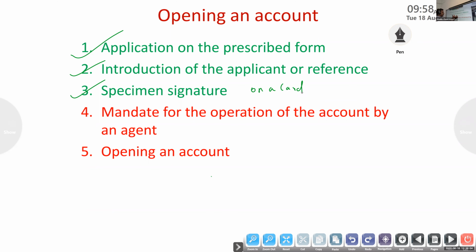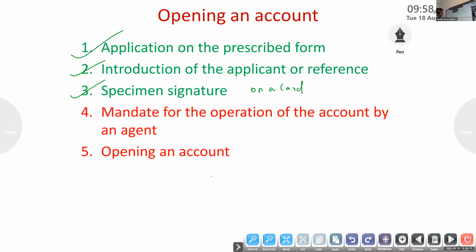For that they will give one card also, and on that you have to affix your signature. After that, if you present any check, you have to sign on that check. The bank will compare that signature with the specimen signature. If they are equal, they will give the money.